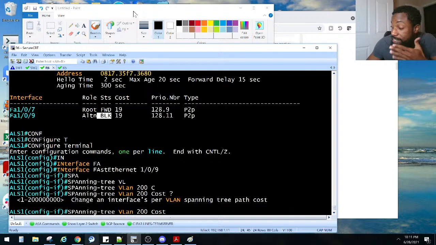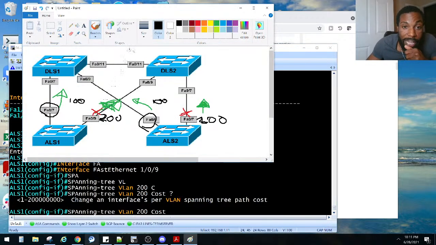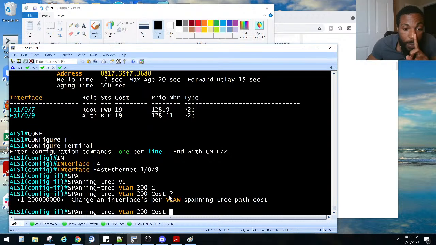Not that it matters because this is just a home lab. So right now, we've got this port blocking, and this port blocking. But we need to figure out a way, by changing the cost, so that this guy is forwarding traffic that way and that guy is forwarding traffic for VLAN 200 here and VLAN 200 there. How could we change the cost, and what do we need to change it to?